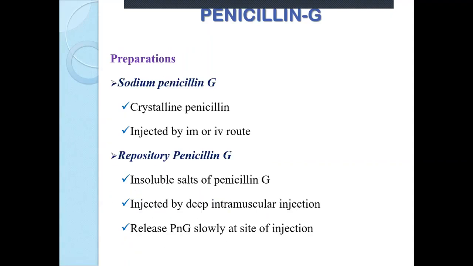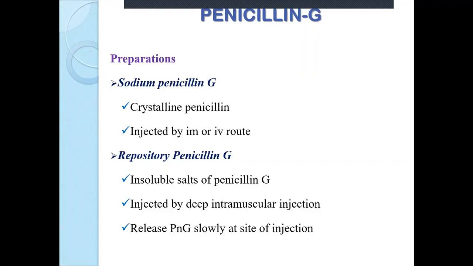Second is repository penicillin G. It is the insoluble salt of penicillin G, specifically prepared for injection by deep intramuscular route. Its characteristic is that it releases penicillin G slowly at the site of injection. So the limitation of penicillin G, being short acting, is overcome here by slow release from the site of injection.